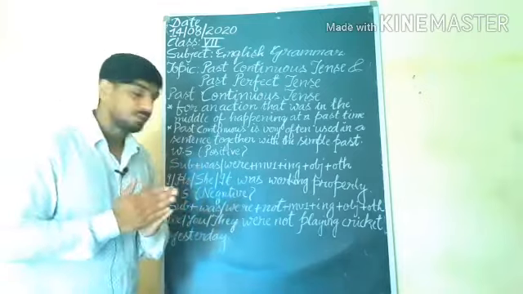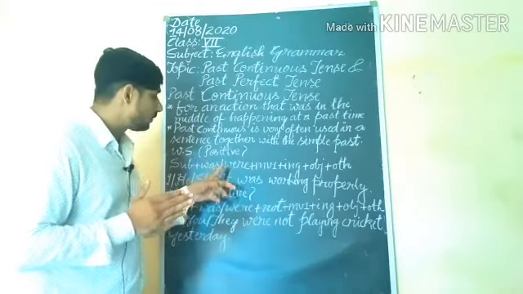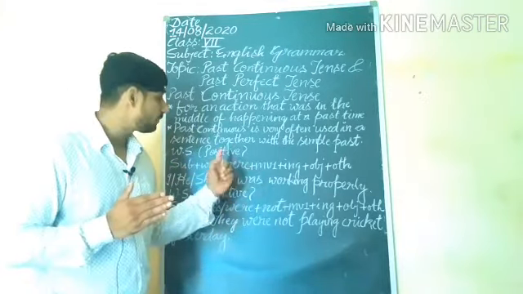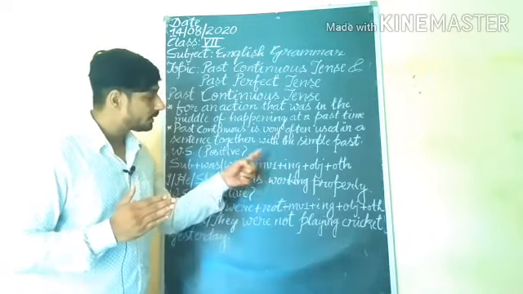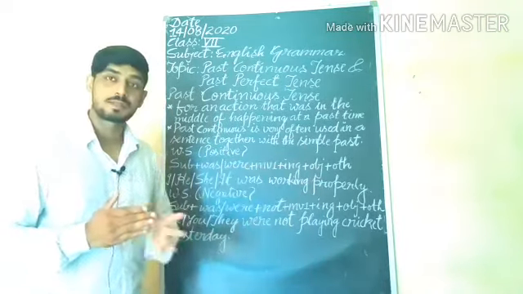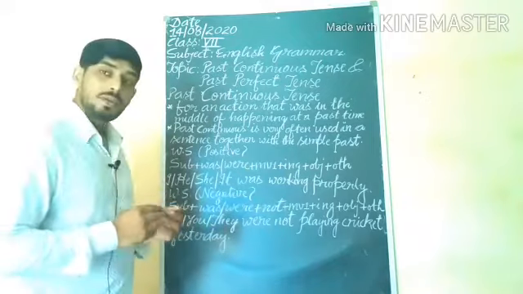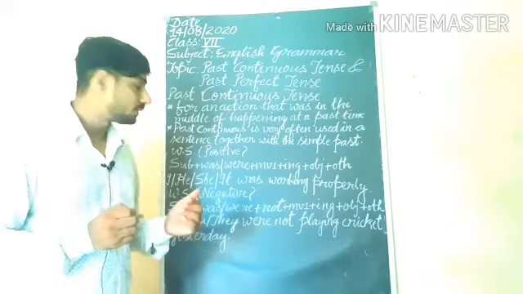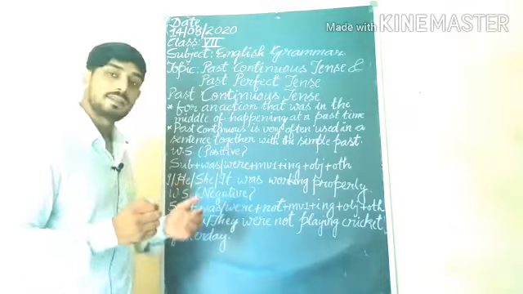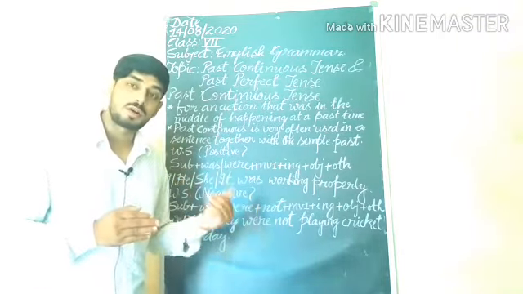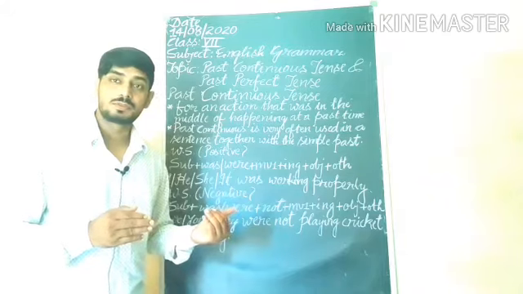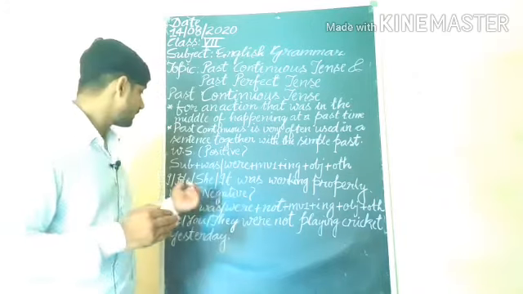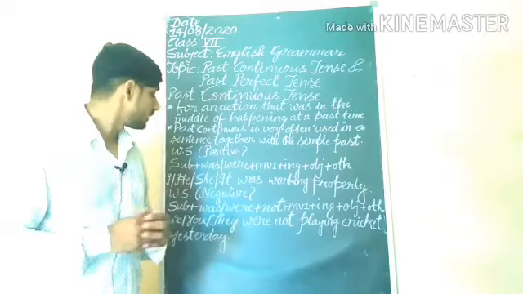In positive sentence, first we will use subject, was or were, main verb first form plus ing plus object plus other. We will use was with the pronouns I, he, she, it. These are the pronouns. With these pronouns, we use was.